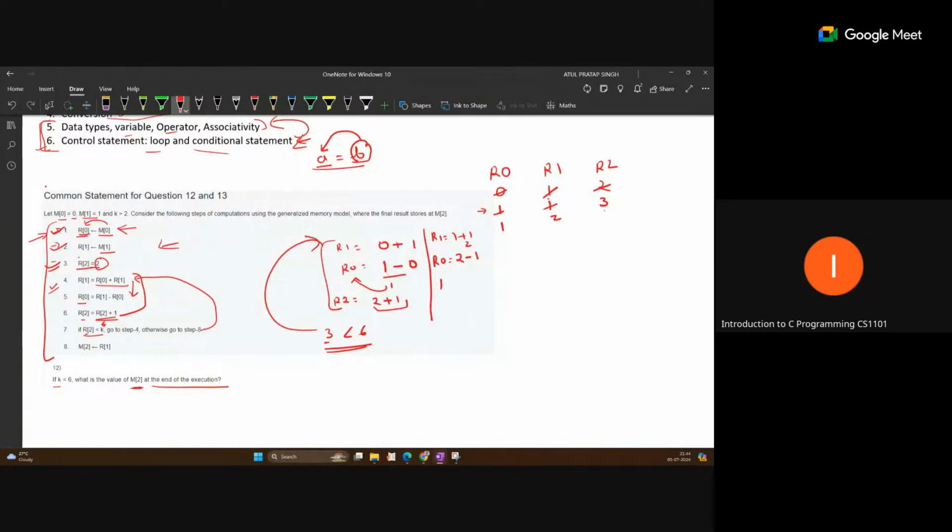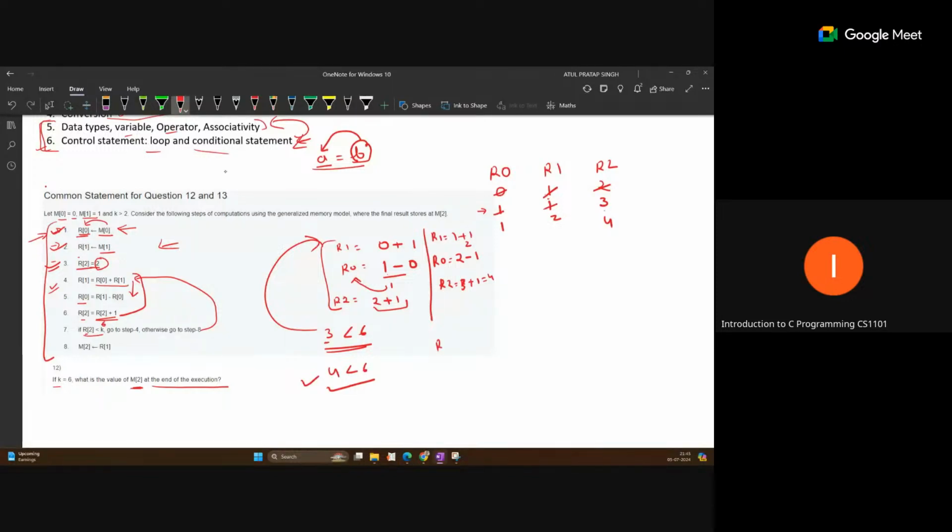Next is R2 equal to R2 plus 1. The current value of R2 is 3, and 3 plus 1 becomes 4. Now we check again whether R2 is less than 6, where k is 6. So 4 is less than 6. Yes, this is again true. Now repeat the same things again.